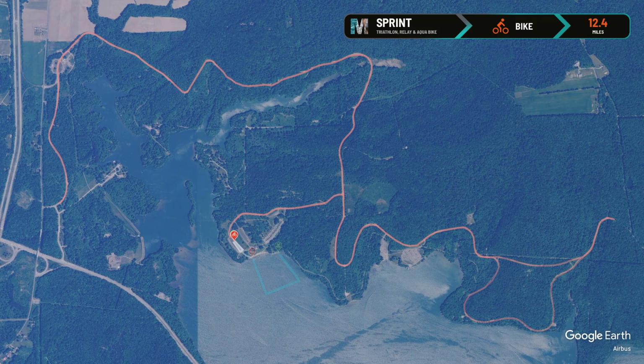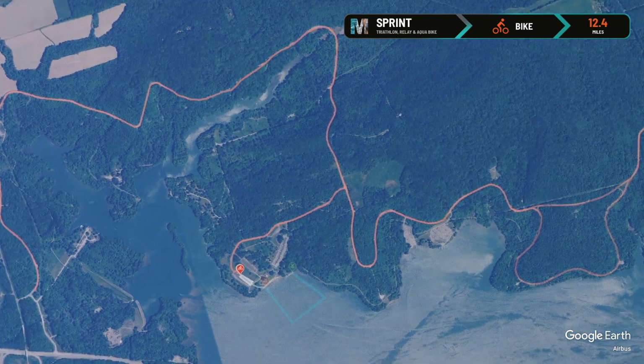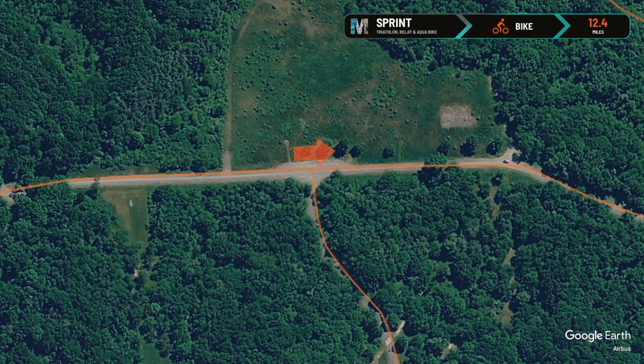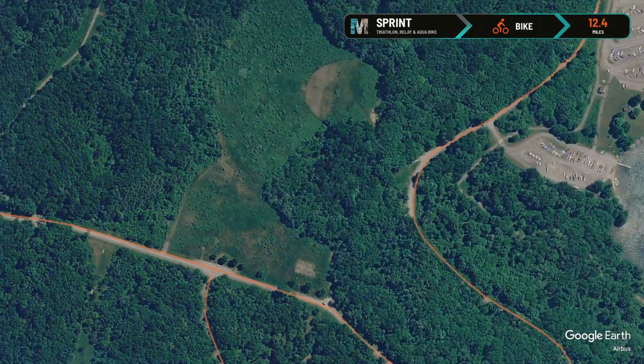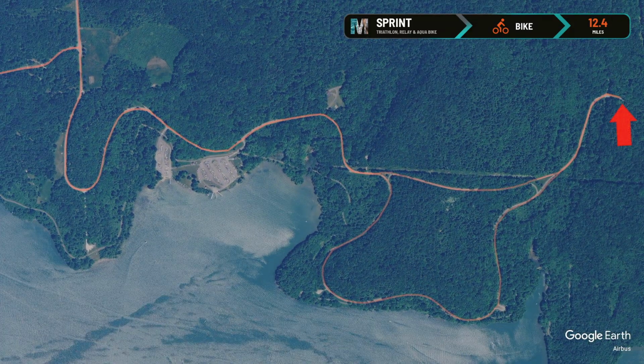After exiting transition and mounting your bike, you'll continue east on Lakeview Beach Road, past the parking areas until you reach North Shore Drive. Turn right onto North Shore Drive and follow it until the turnaround just east of Neely's Point Road. Note that North Shore Drive splits into a one-way segment starting here. You'll follow the normal traffic flow and eastbound traffic will connect with westbound traffic here.